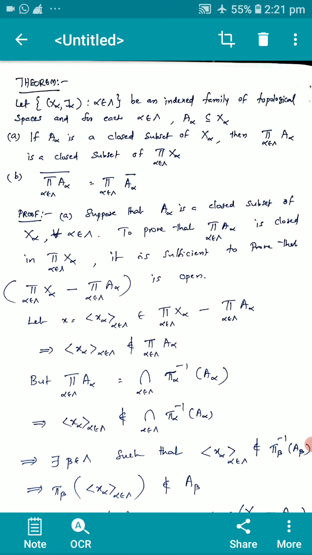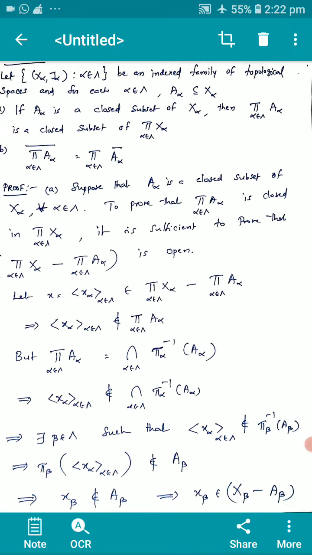Part A: if A_α is a closed subset of X_α, then the product of A_α is a closed subset of the product of X_α. Part B: the closure of the product of A_α is equal to the product of the closures of A_α. There are two parts, that is parts A and B, we have to prove. Coming to the proof of the first part, part A.